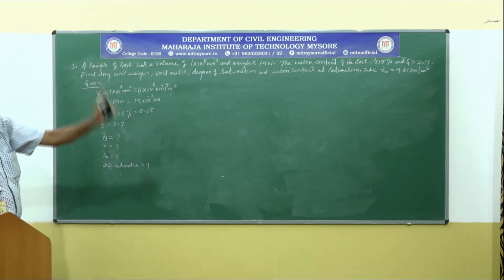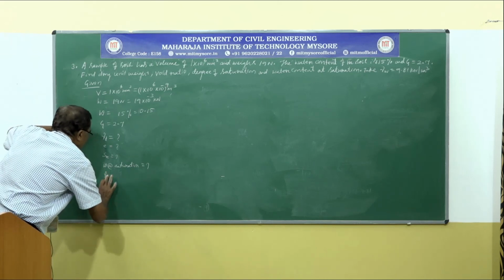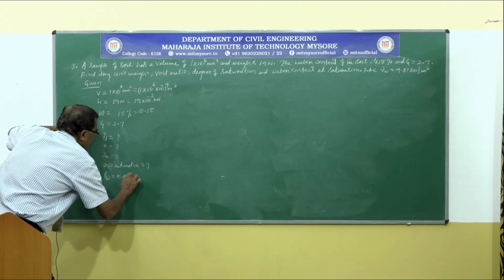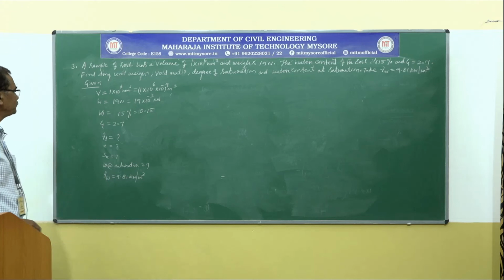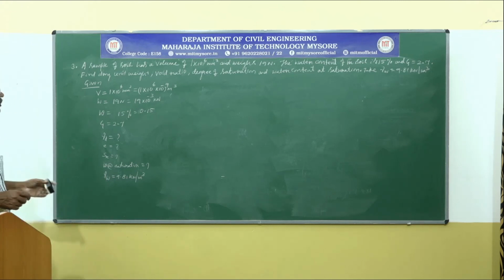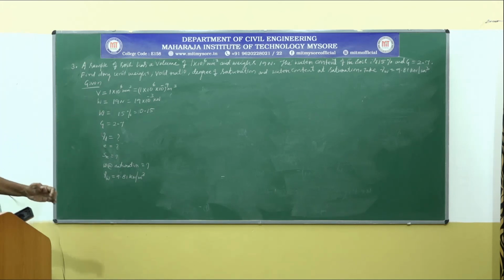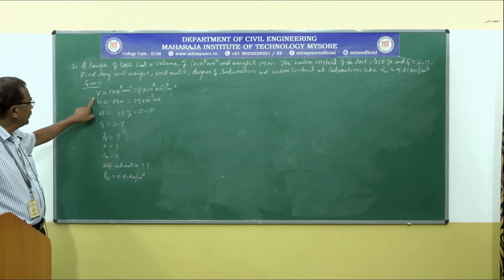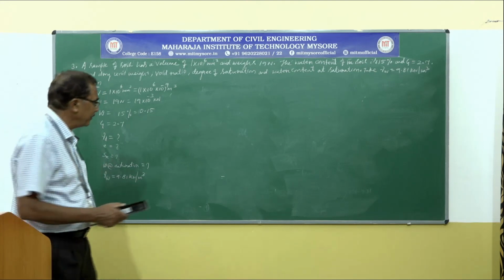In this problem, given unit weight of water as gamma W is equal to 9.81 kilonewton per meter cube. Now we can easily calculate the unknown values. As usual, given weight of the soil and volume of the soil, we can calculate bulk unit weight.